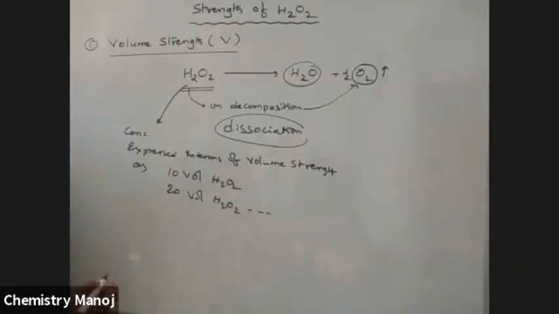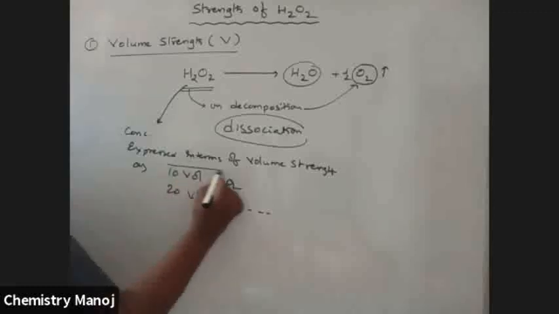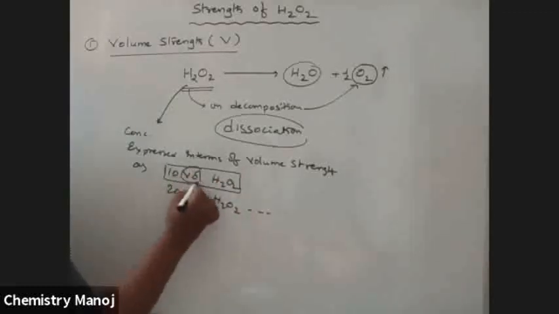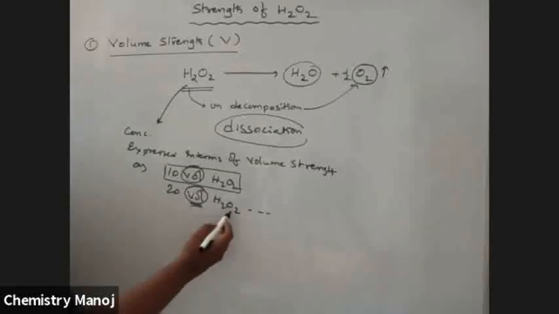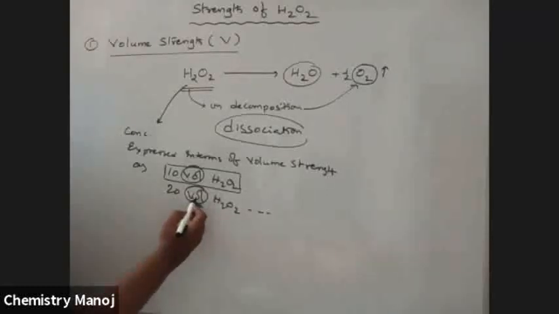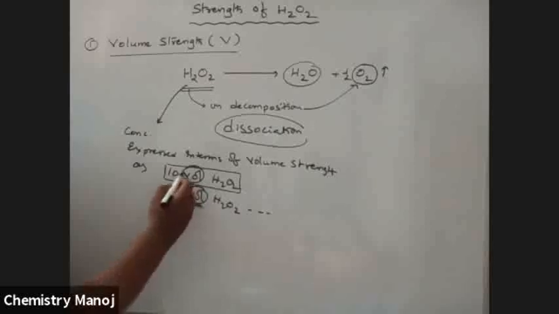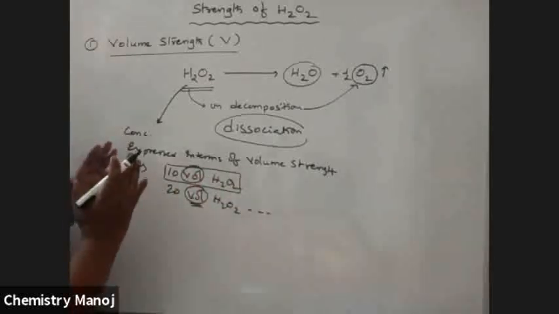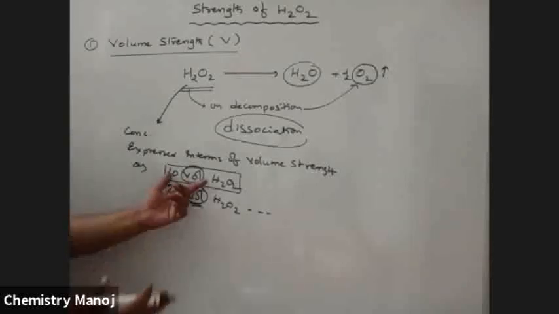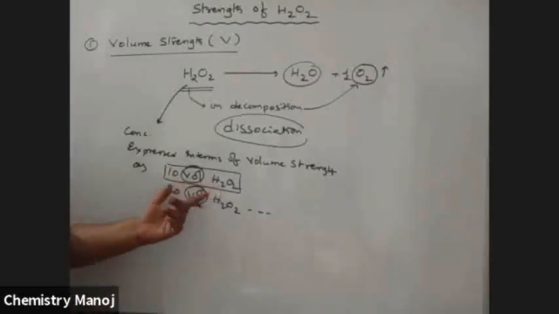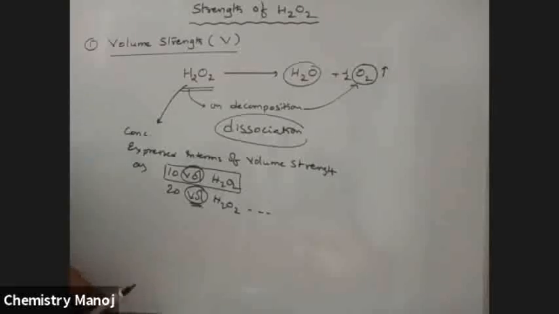So 10 volume H2O2 and 20 volume H2O2 are expressed in terms of volume strength. Now we should know the meaning of 10 volume H2O2 and 20 volume H2O2. So see here.